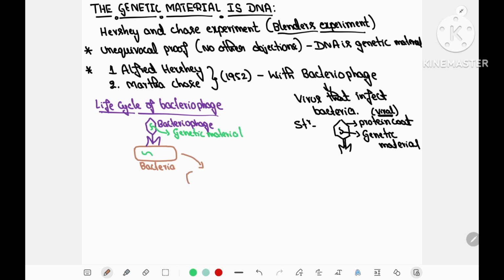After entering, the bacterial cell will treat the genetic material of the bacteriophage as its own, and it will start synthesizing the materials required for the synthesis of new bacteriophages. As many bacteriophages are synthesized within the bacterial cell, the cell will undergo lysis and release the bacteriophages into its surroundings, and those bacteriophages will start to infect other bacterial cells. This is in brief the life cycle of bacteriophage, also called the bacteriophage cycle.